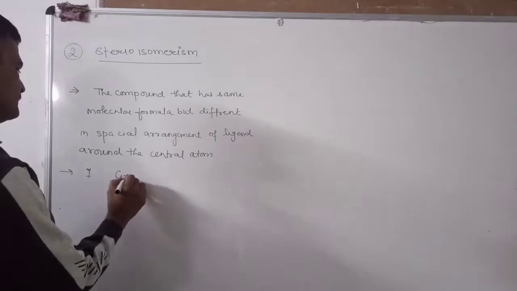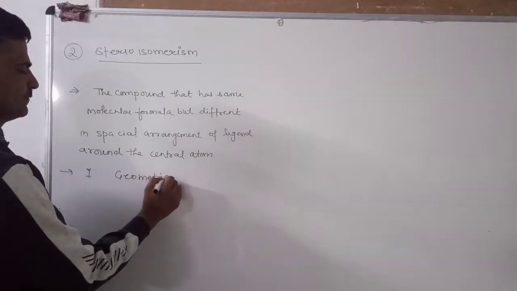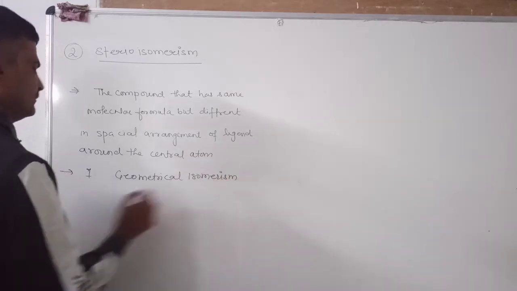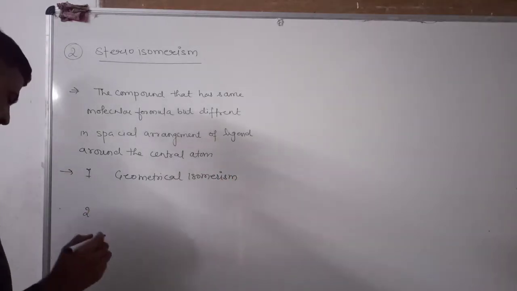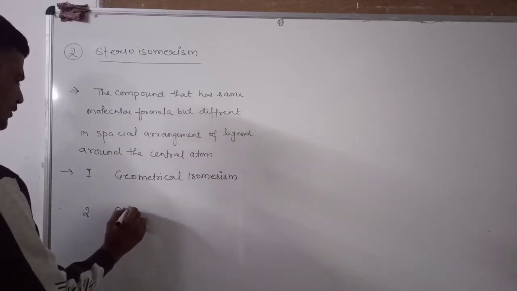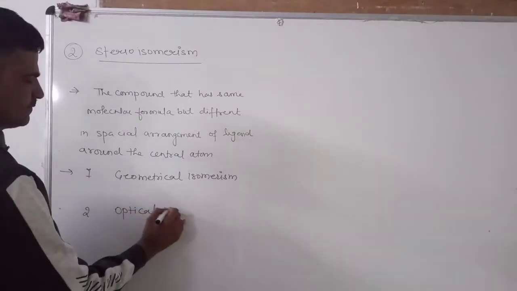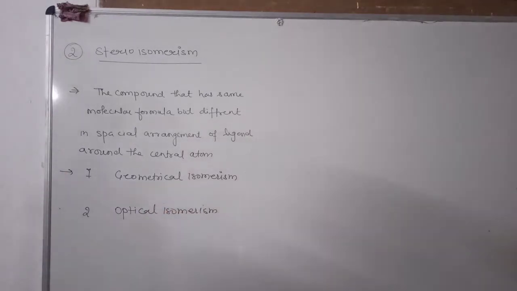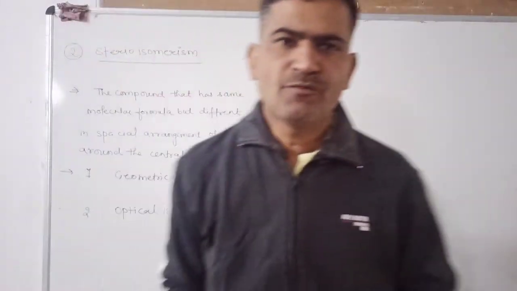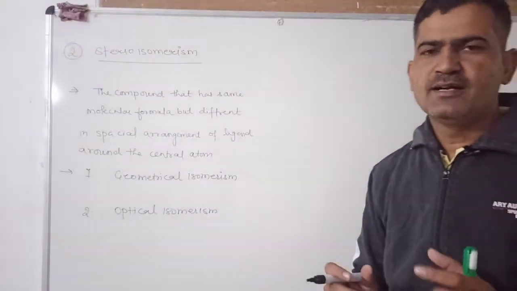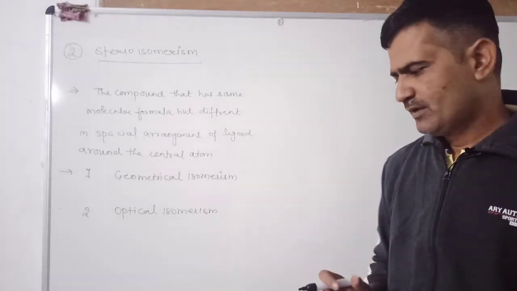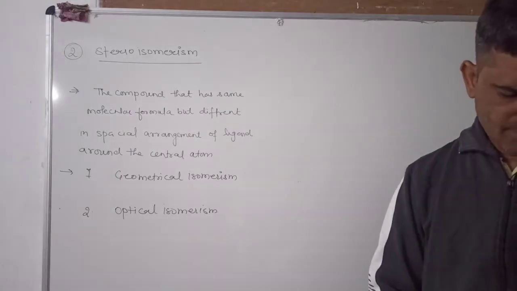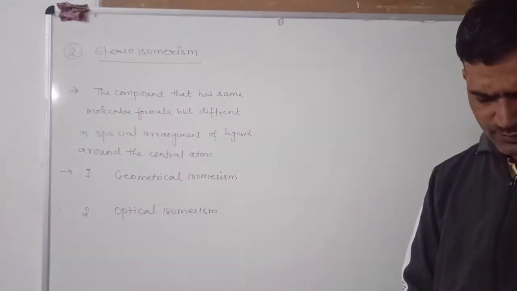In geometrical isomerism, we study two types of isomers, the cis form and the trans form. Now, first we will take the example of the geometrical isomer, and geometrical isomerism is possessed by